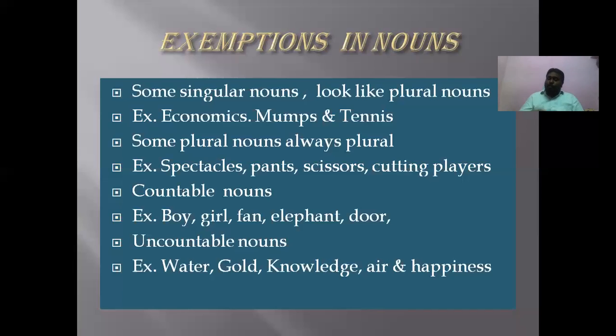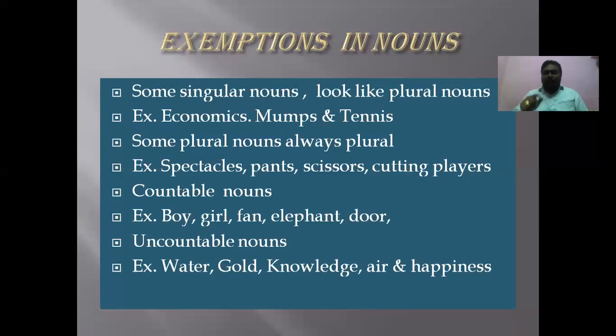Now see some names of diseases: mumps, rickets, measles, AIDS, SARS, diabetes, tuberculosis. These are the names of diseases. All these end with S, but are always singular, with no plural form.